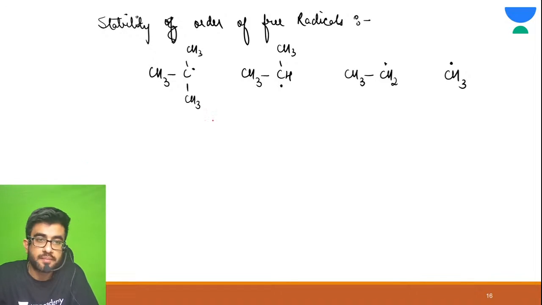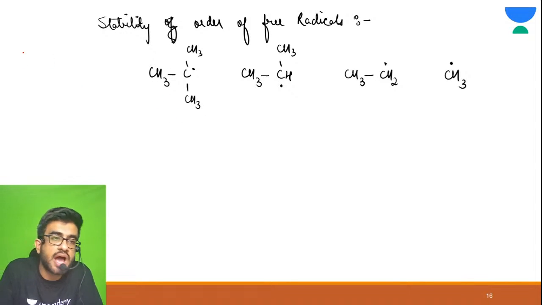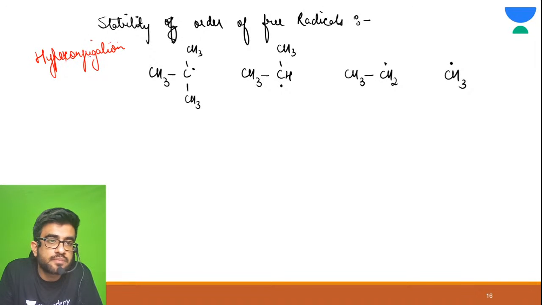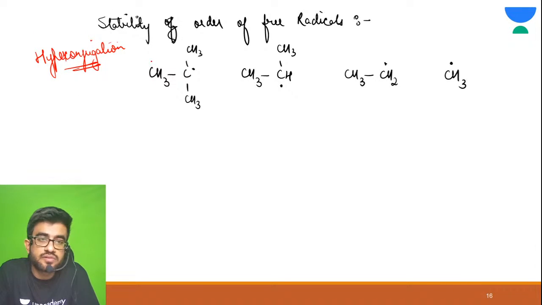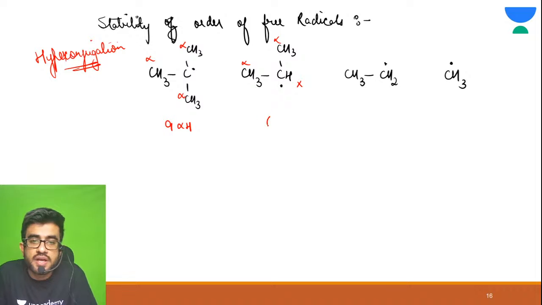Okay, okay. Now again, here also hyperconjugation will take place. Alright? So yes, this is your alpha, this is your alpha, this is your alpha. So here 9 alpha hydrogen. Here this is your alpha, this is your alpha. You don't need to count this. Here 6 alpha hydrogen. Similarly here 3 alpha hydrogen and here 0 alpha hydrogen.